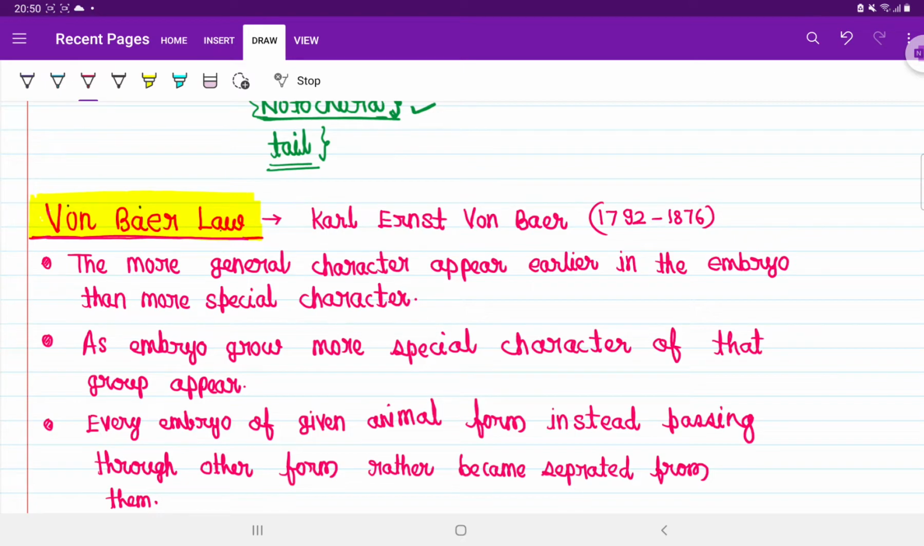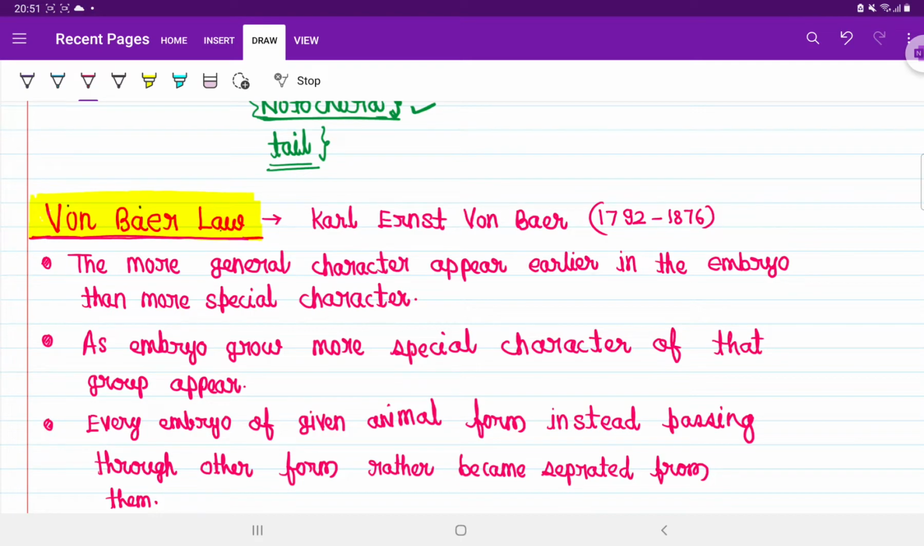There was a great scientist, a great embryologist. His name was Karl Ernst von Baer. This Karl Ernst von Baer gave von Baer's law. It's a very famous law, and it disproves the biogenetic law given by Ernst Haeckel.